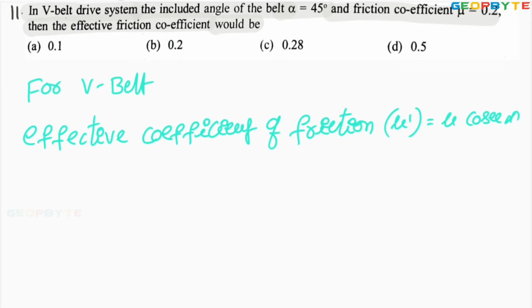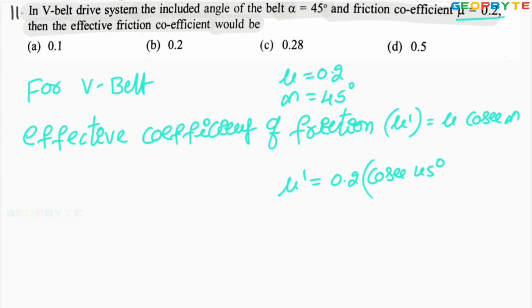What is the mu value given? Mu value given is 0.2, and alpha given is 45 degrees. Therefore, mu dash equal to mu 0.2 into cosecant 45 degrees.